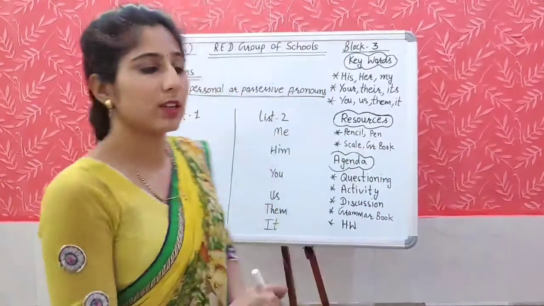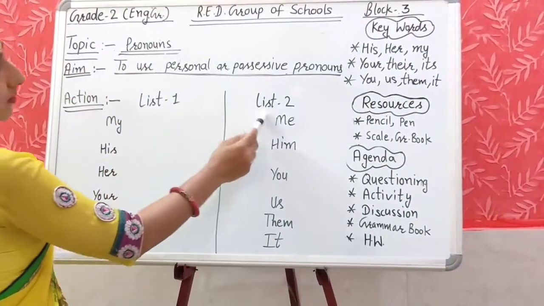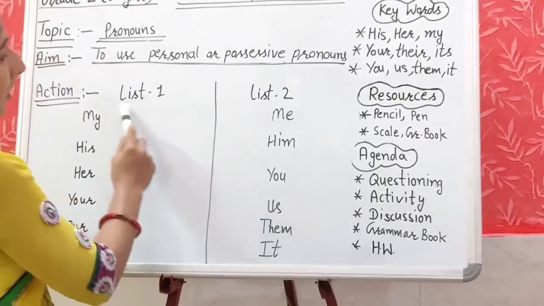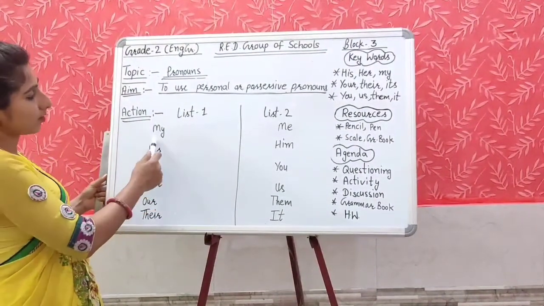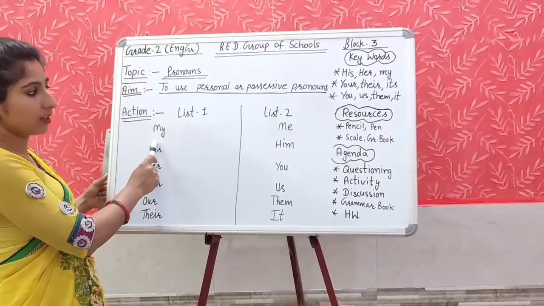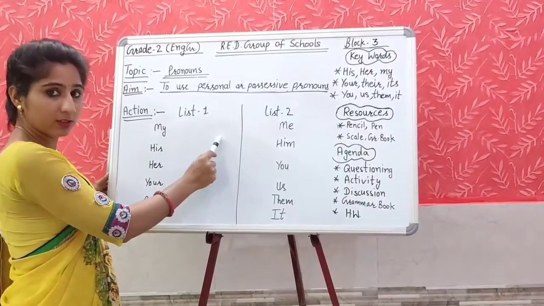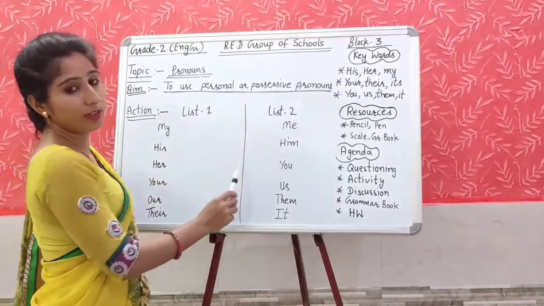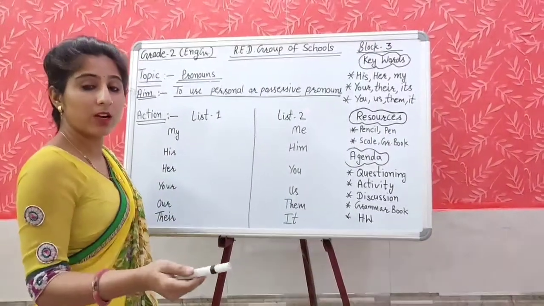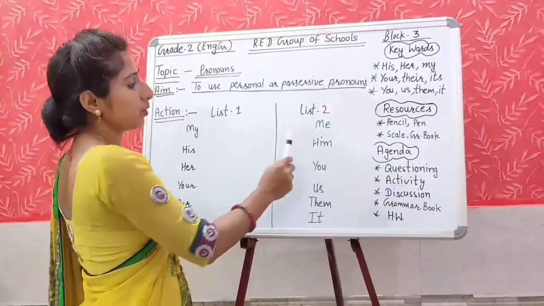Look at the board side now. I have written some words in list 1 and some words in list 2. You will take one word from list 1 and then you will write a sentence about that object by using this word. And then you will write one more sentence about the same object by using a word from list 2.